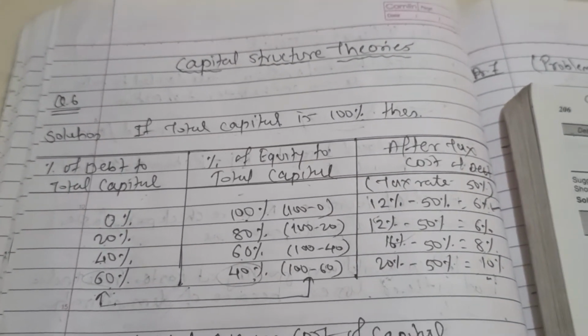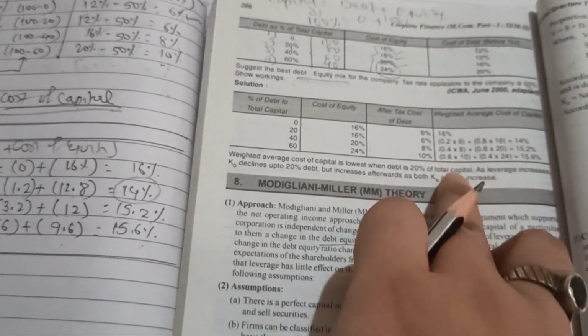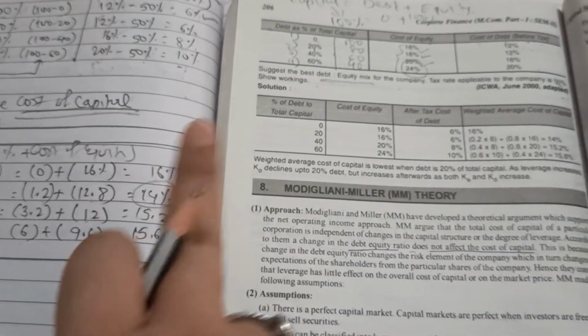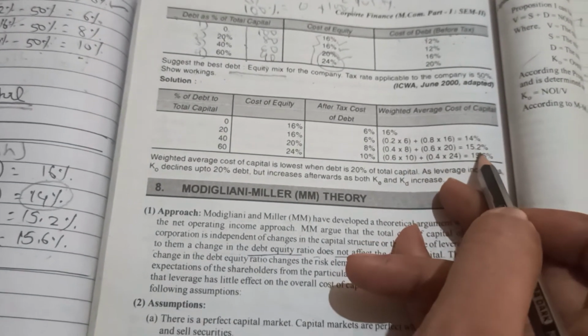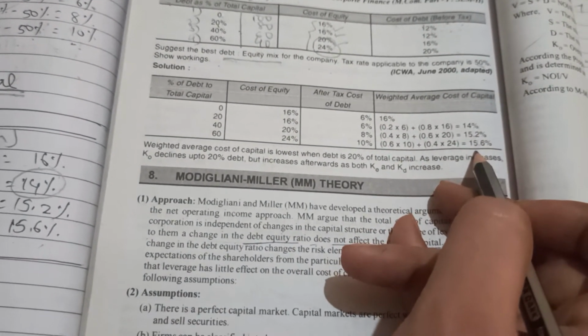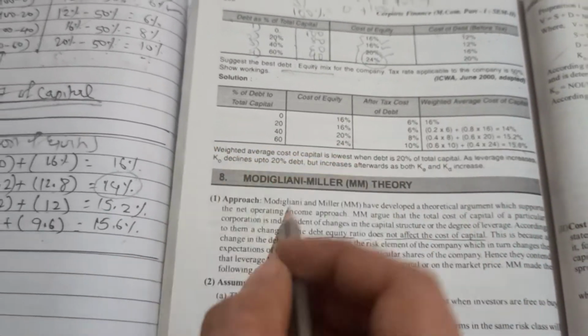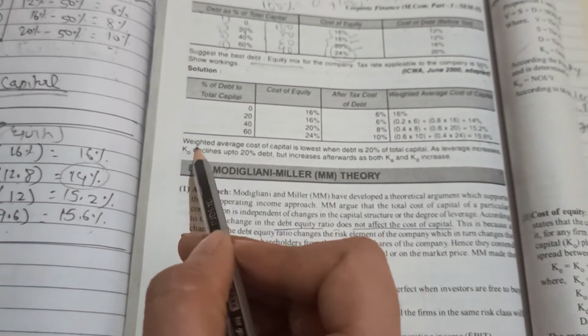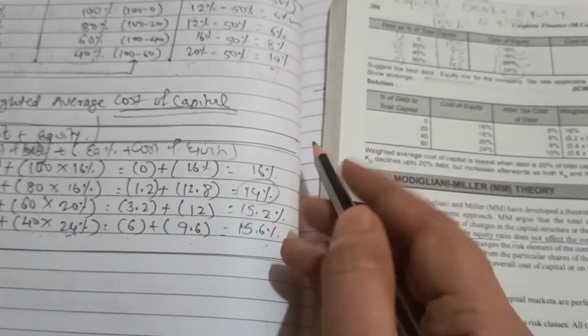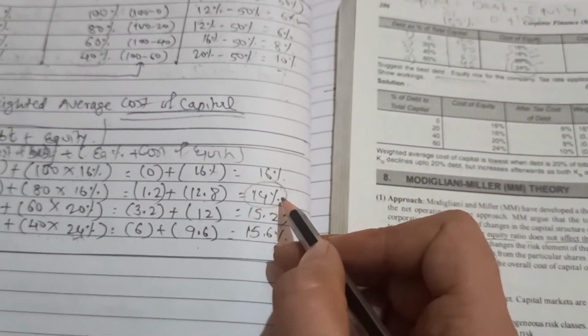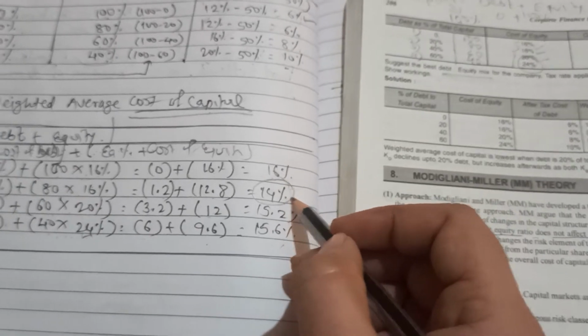I hope you understood. Here you can see, first we have got 16%, second is 14%, third is 15.2%, and fourth is 15.6%. Now here you can see the suggestion, weighted average cost of capital is lowest. What I just told you, our weighted average cost of capital is lowest at our second option, right?